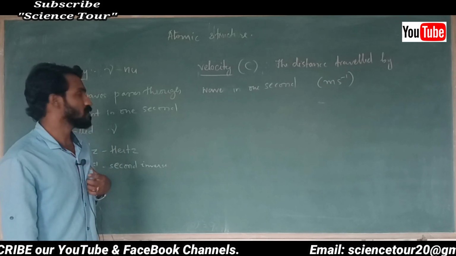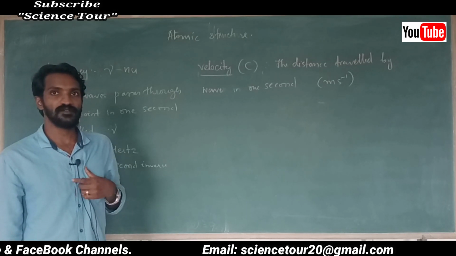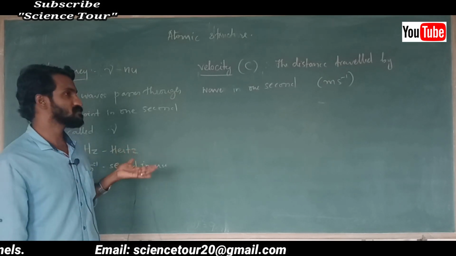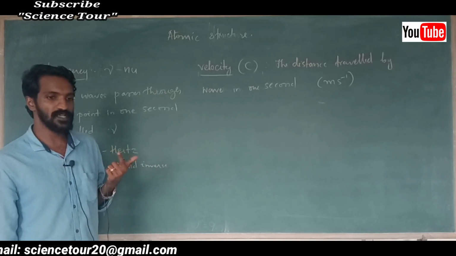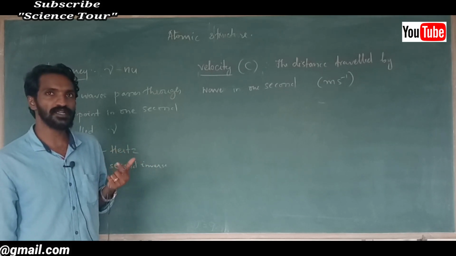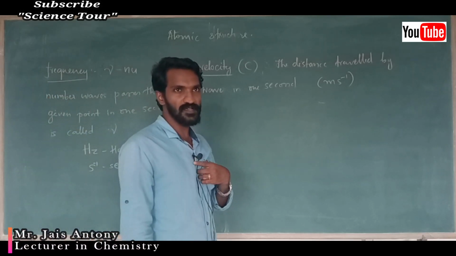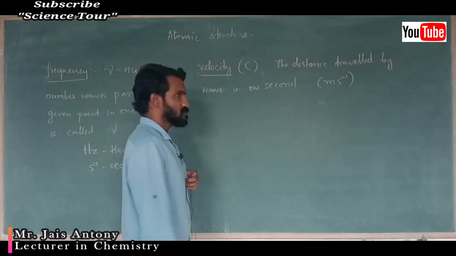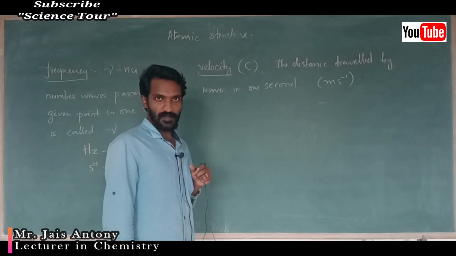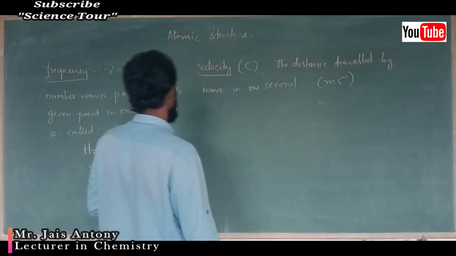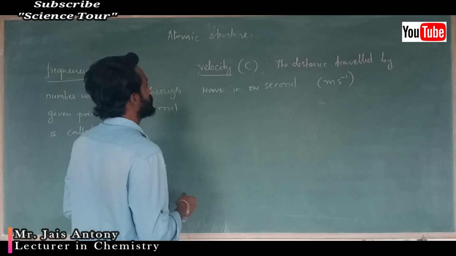Understood? Velocity, speed of light, because almost all radiation, meaning electromagnetic radiation, travels with the speed of light, even infrared and UV, all travel with the speed of light. Correct? Velocity.